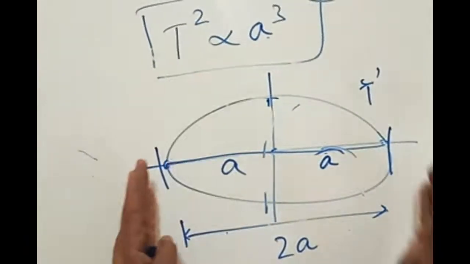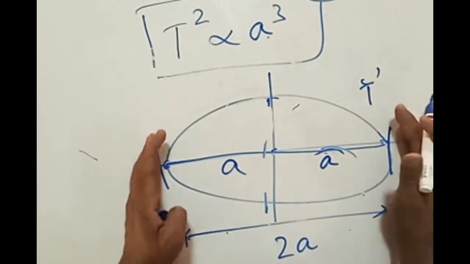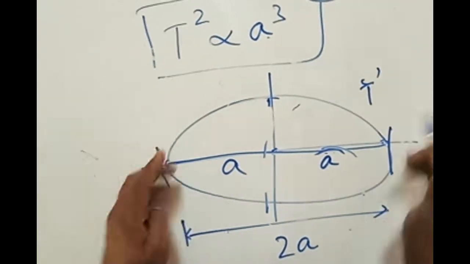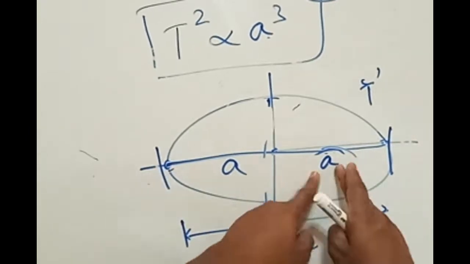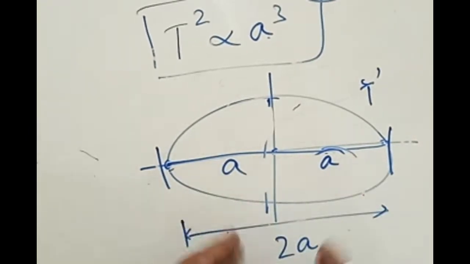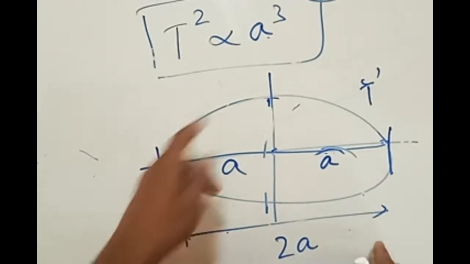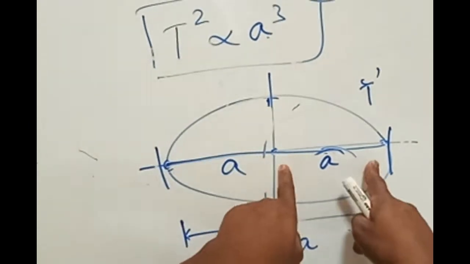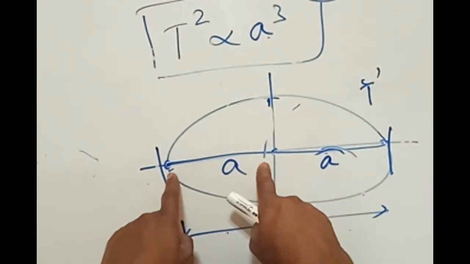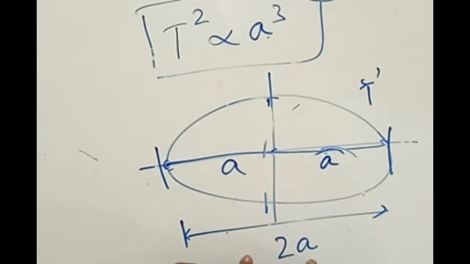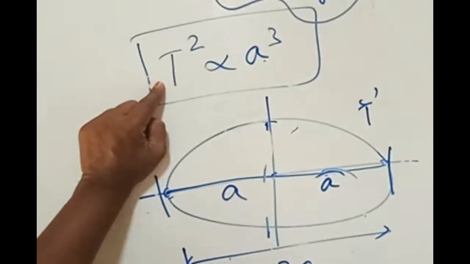Not A by 2. If this total length is the major axis and I denote it by A, then this becomes A by 2, because semi means exactly half. But in the textbook you are following, A itself is taken as the semi-major axis. If this is a semi-major axis, there is one more semi-major axis, and double of that is the major axis. Now define Kepler's third law like this.